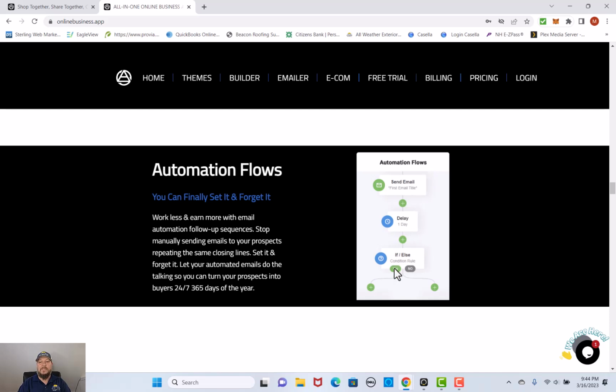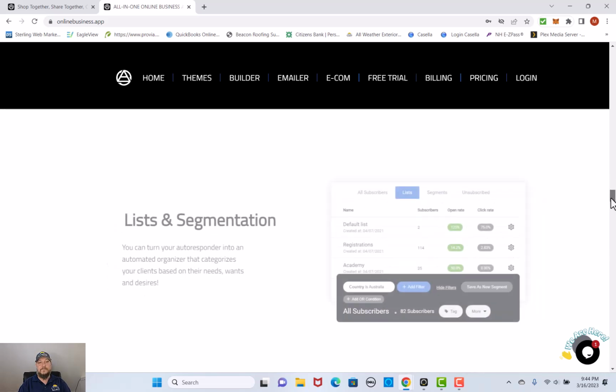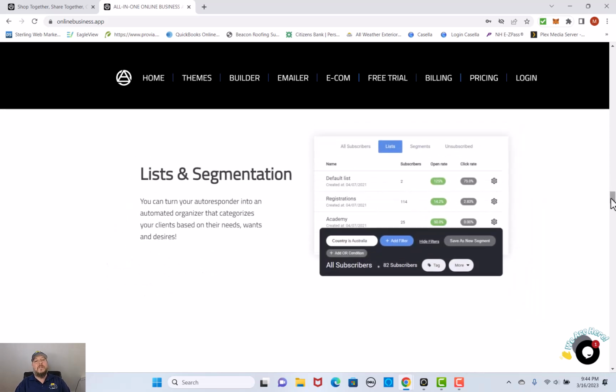If this happens, then this. If not, then that. You can direct which path to take to maximize getting in front of your client or your customer. We have lists and segmentation. Yes, you can turn your autoresponder into an automated organizer that categorizes your clients based upon their needs, wants, and desires. This is absolutely amazing.